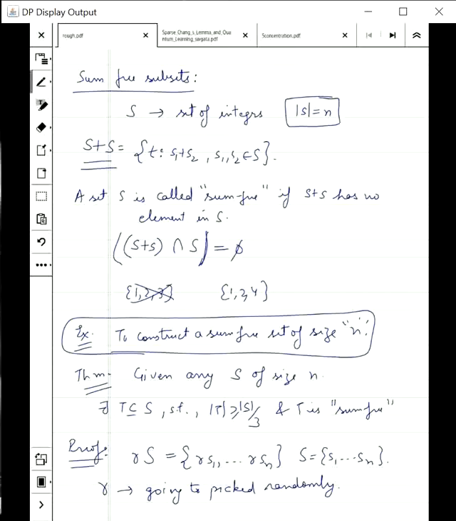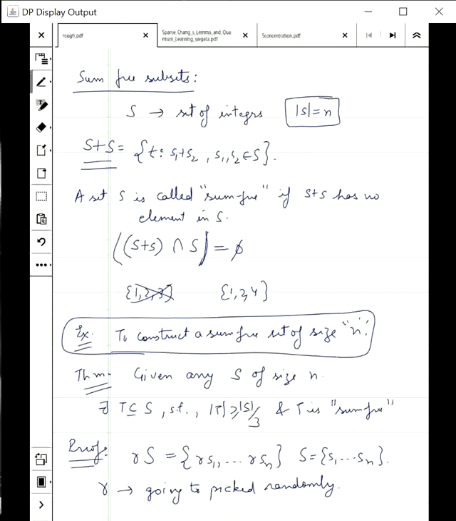So RS mod P will be in this set. And one of the important subsets of this set is such Z, which you can easily see is sum free. So our set capital S was a set of integers. It could be anywhere, but now by a trick I have put everything inside this new set, and I know that it has a very big sum free set of size 1/3 of the total size.